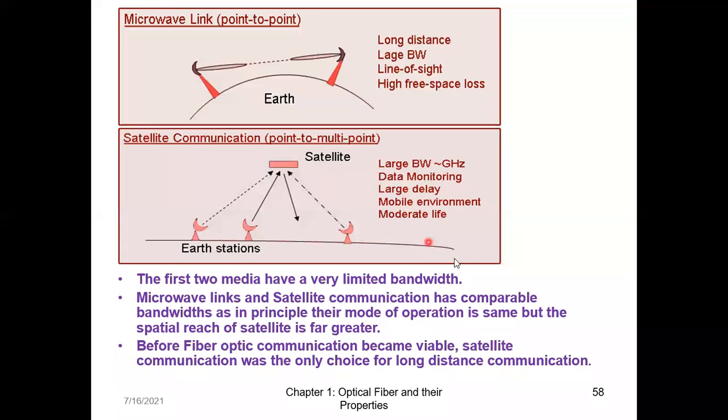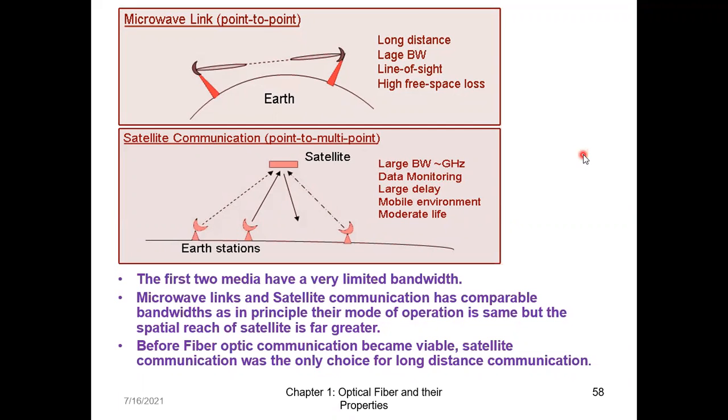So that's why it has moderate life. The first two media have very limited bandwidth, that is your twisted pair and coaxial cable. Microwave links and satellite communication have comparable bandwidth, as in principle the mode of operation is the same, but the spatial reach of satellite is far greater. This was line of sight, but satellite can cover the entire globe. So before fiber optics communication came, satellite communication was the only choice for long distance communication.